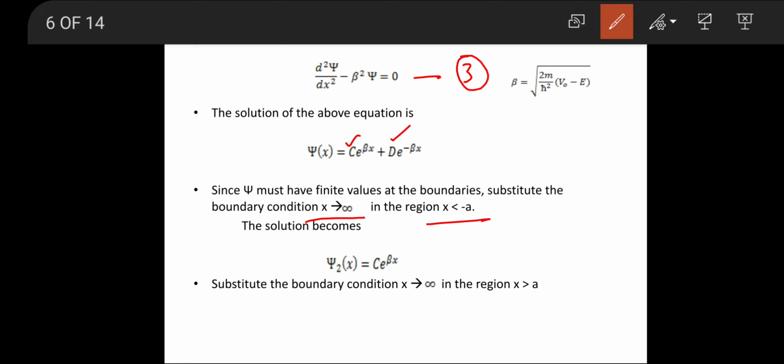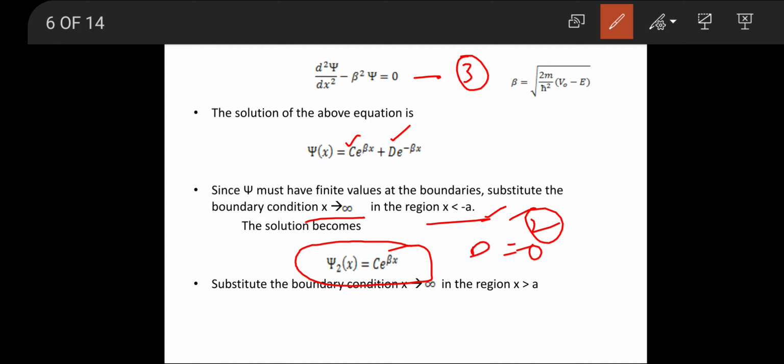Under this boundary condition, the solution becomes psi 2 of x is equal to c e power beta x, since x less than minus a. This comes under region 2, therefore we are considering it as psi 2. For this region 2, the solution looks like psi 2 of x is equal to c e power beta x, which means t becomes 0.